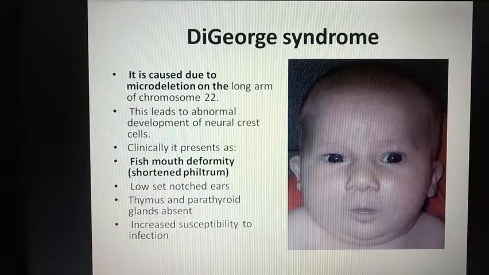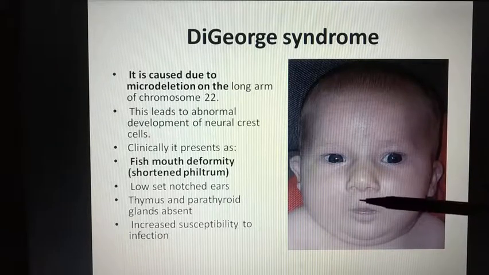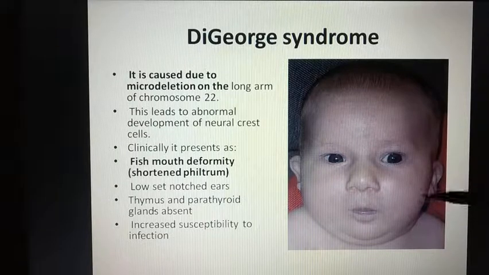Coming to the DiGeorge syndrome, this is also a part of first arch syndrome, and it is caused by microdeletion on the long arm of chromosome 22. And in this the main feature is fish mouth deformity, or short philtrum will be there, low set nose and ears will